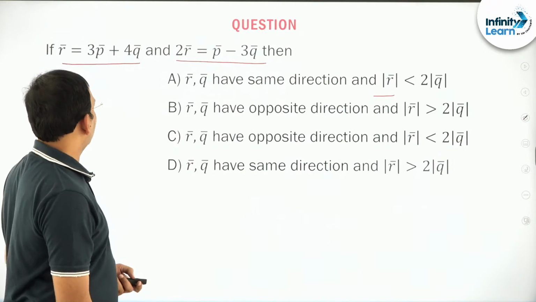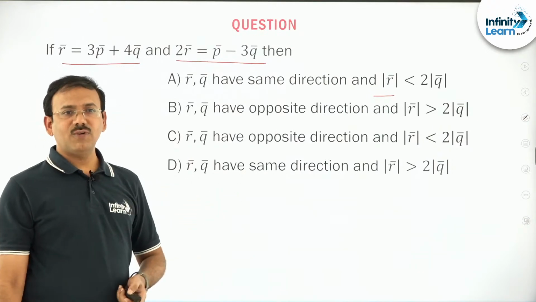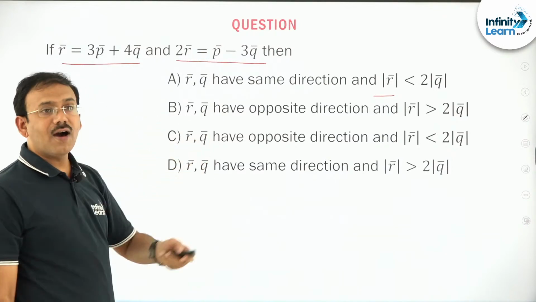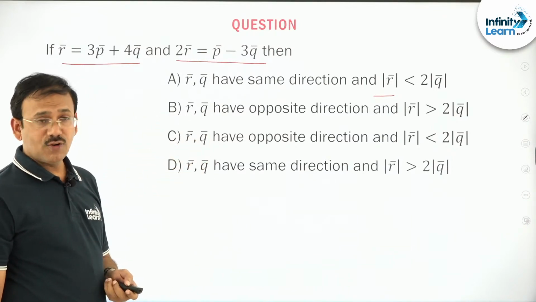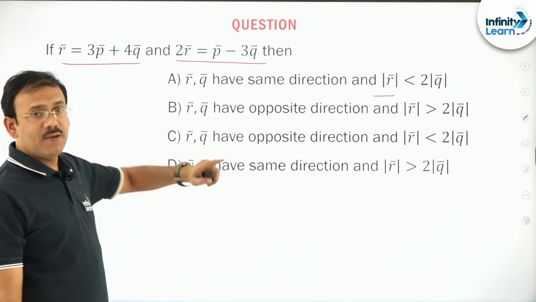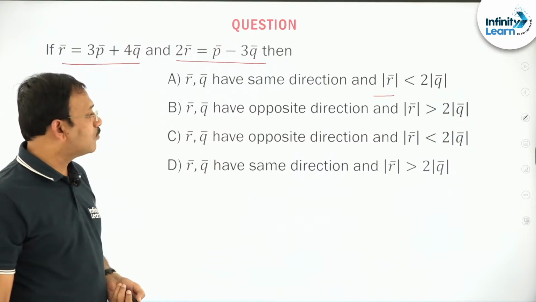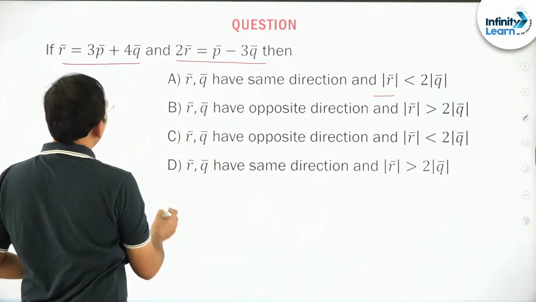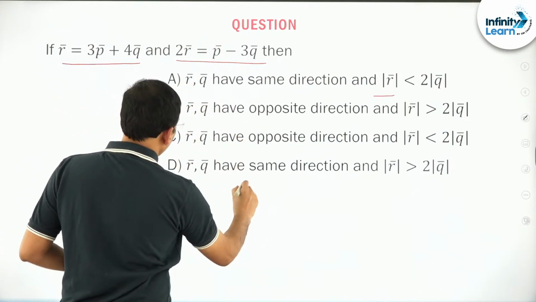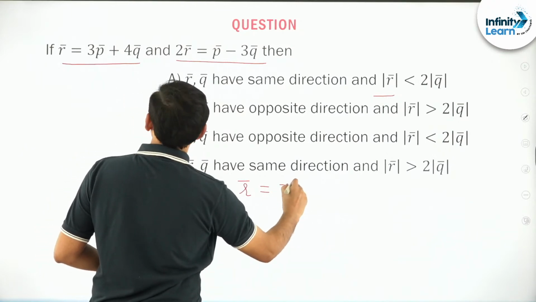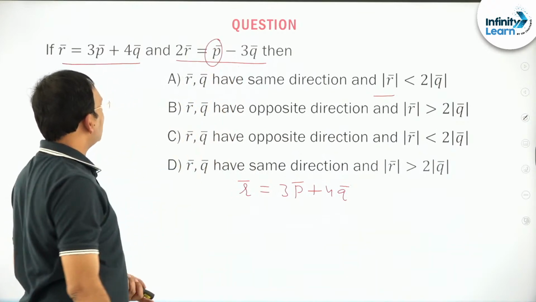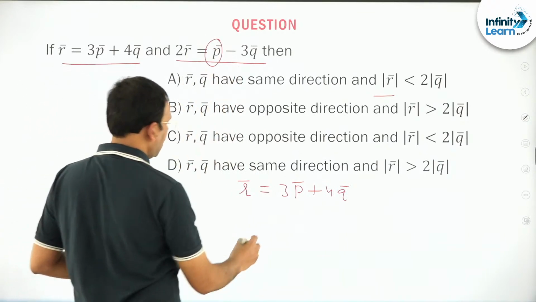Okay. So here in this particular question, you can observe that r bar and q bar are compared. What you can do is eliminate p bar from these two, so that you get the relation. How to eliminate p bar? Here you can write r bar is equal to 3p bar plus 4q bar. From this, p bar is nothing but 2r bar plus 3q bar.